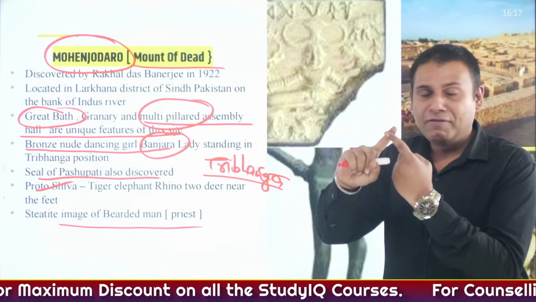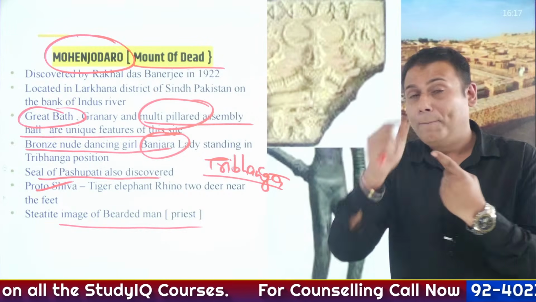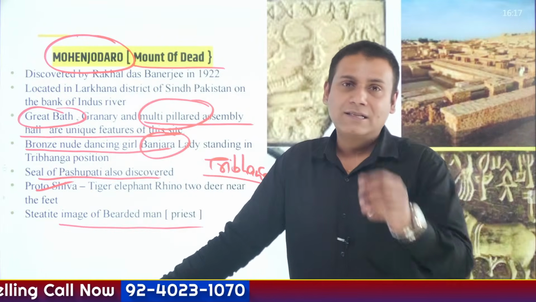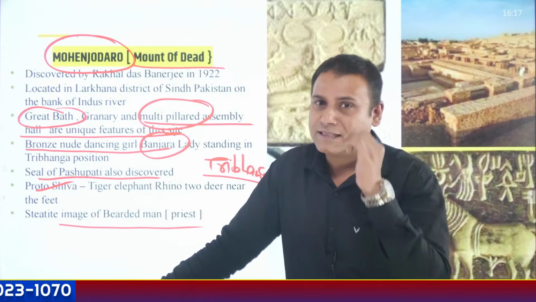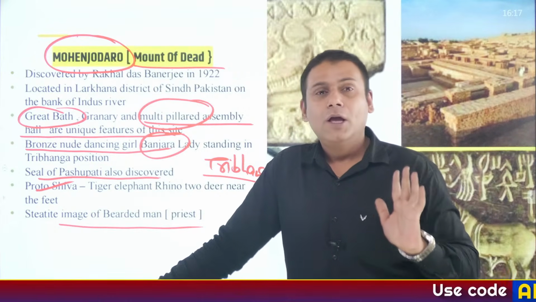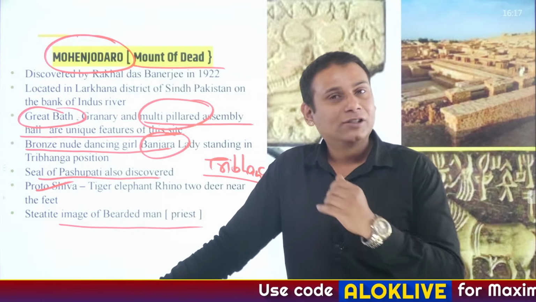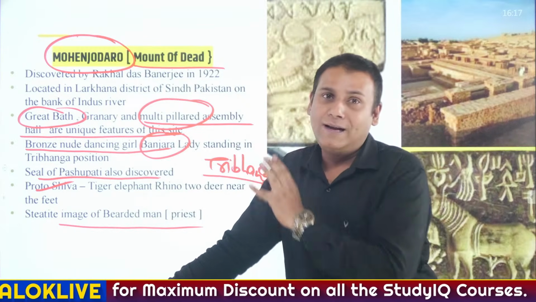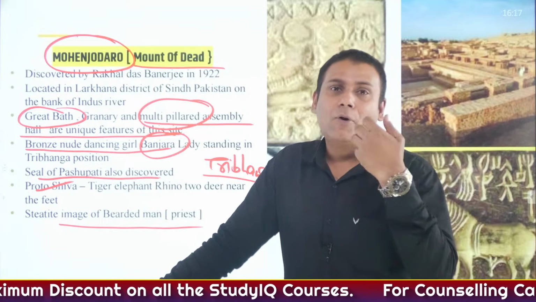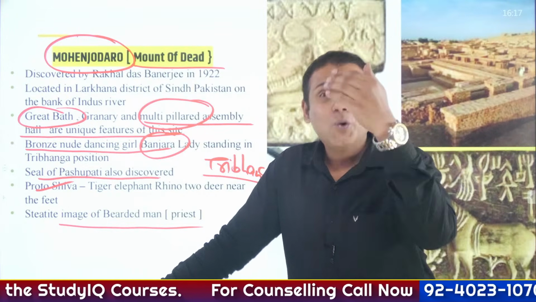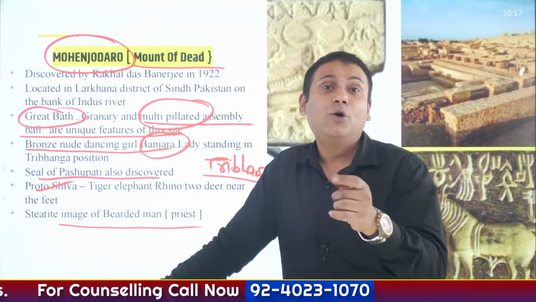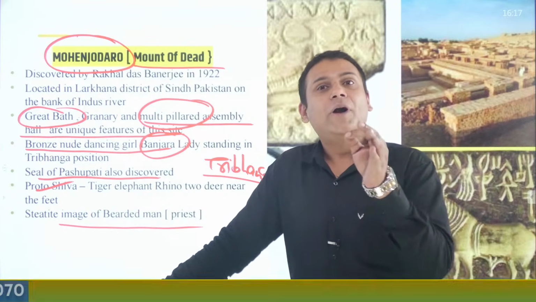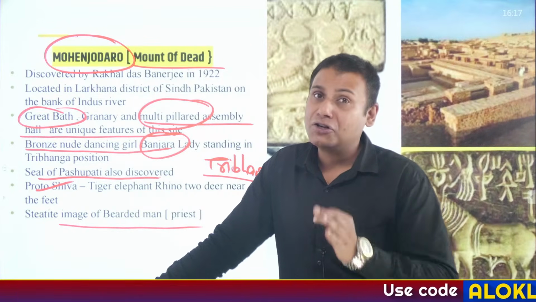Mohenjodaro is located on the banks of river Indus. Multi-pillared assembly hall. Please keep on noting down. Why am I conducting this session? Because I'm discussing the important topics from the perspective of the prelims examination. Key topics. You have to revise everything. You cannot skip the other parts, but there should be major emphasis on all these important aspects. So when I am explaining the points, I expect that you are noting down, because 100% it will help you during your revision. Your exam is on 24th of May, and before 24th of May, you should go for at least 2 to 3 revisions of the prelims.